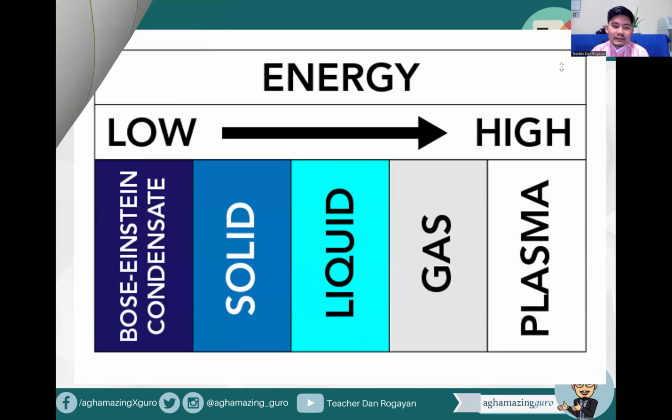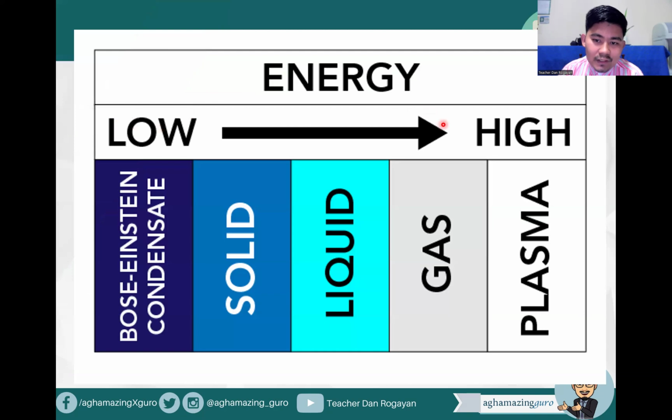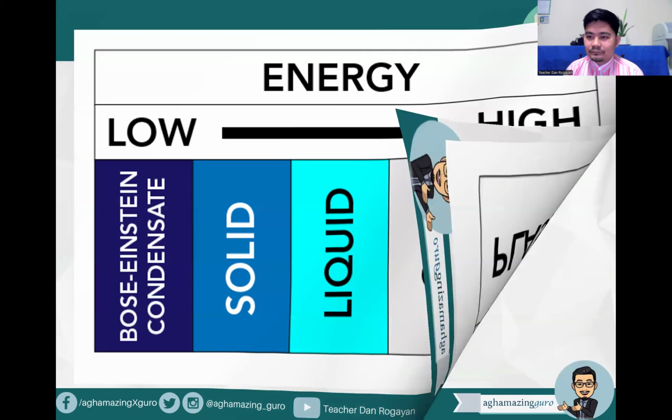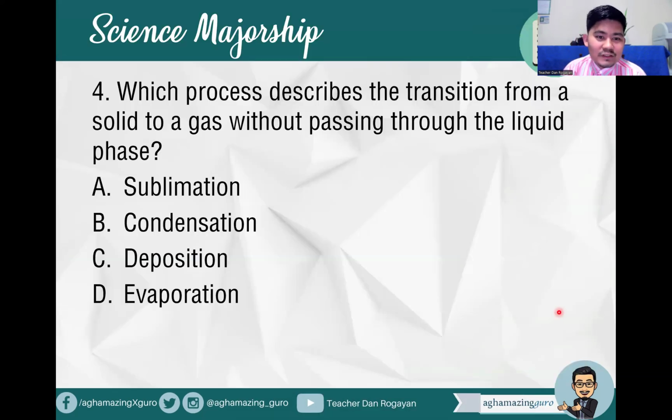So here you can see that in terms of energy from low to highest energy, we have the Bose-Einstein condensate, the solid, liquid, gas, and plasma. Item number 4, which process describes the transition from a solid to a gas without passing through the liquid phase? All right. So that's solid to gas. Is it sublimation, condensation, deposition, or evaporation?